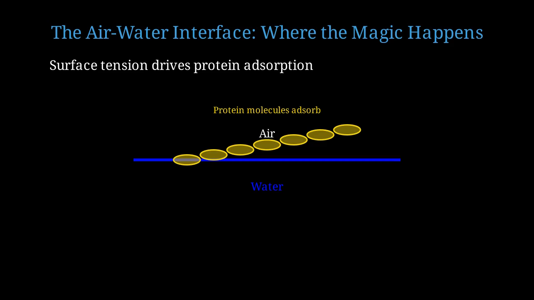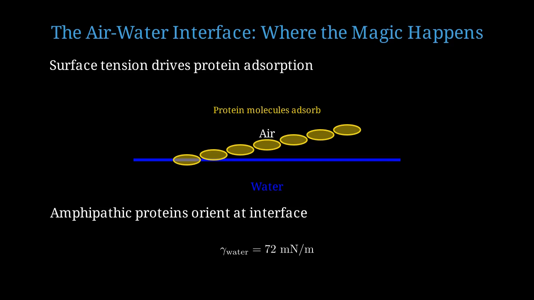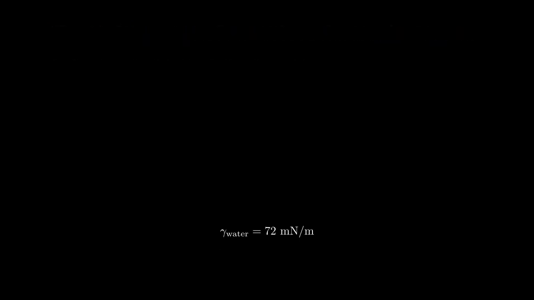Denatured proteins adsorb to this interface because they can lower the surface tension. Denatured proteins are amphipathic. They have both hydrophobic and hydrophilic regions. The hydrophobic parts orient toward air, hydrophilic parts toward water. Pure water has a surface tension of 72 millinewtons per meter. With protein film, the surface tension drops to approximately 50 millinewtons per meter. This reduction of 22 millinewtons per meter is energetically favorable.